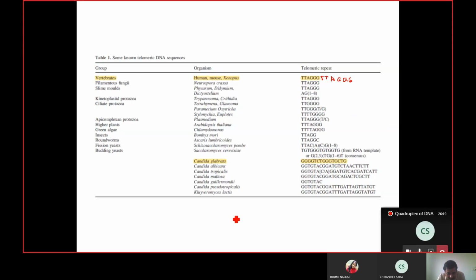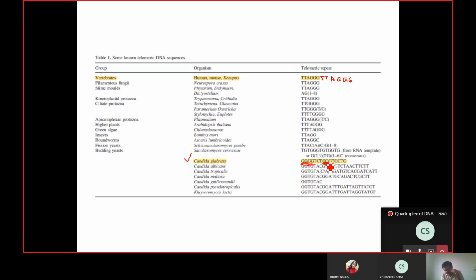But you see in lower eukaryotes like Candida glabrata, here you see there is a 4, 4 stretches of G's over here, but here again 3. So it is not conserved. But no problem, it may be conserved, it may not be conserved also.